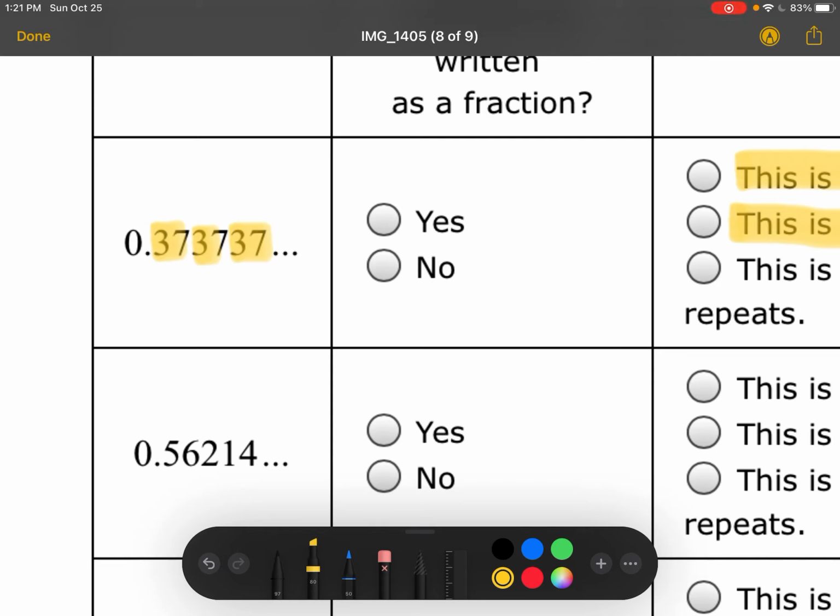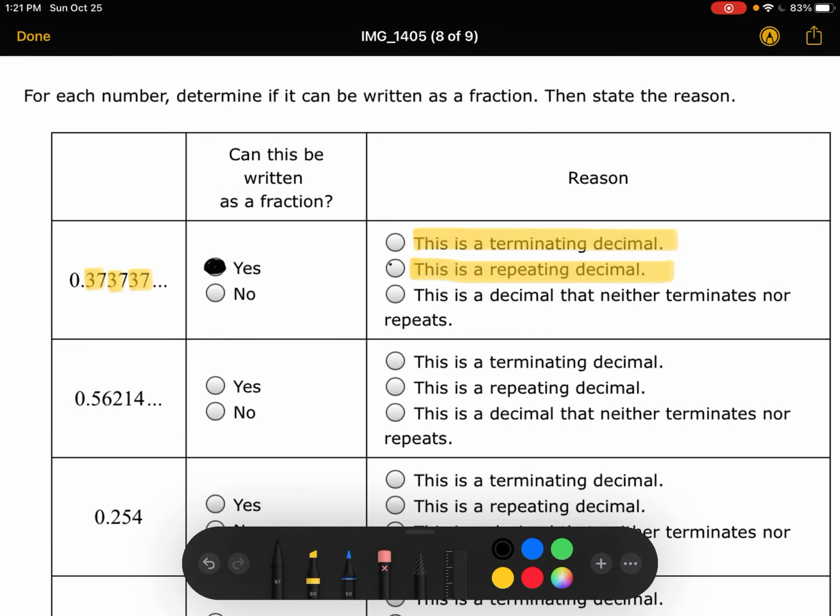That set of numbers, 3 and 7, repeat, and they repeat in the same order. So can this be written as a fraction? Yes. And that is because this is a repeating decimal. Even though this goes on and it's not terminating, it is repeating.